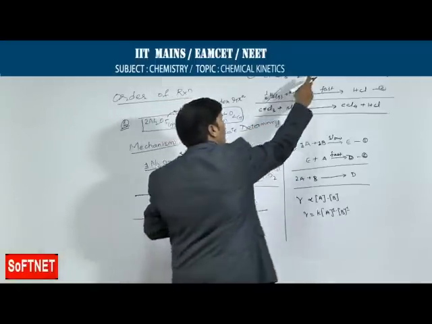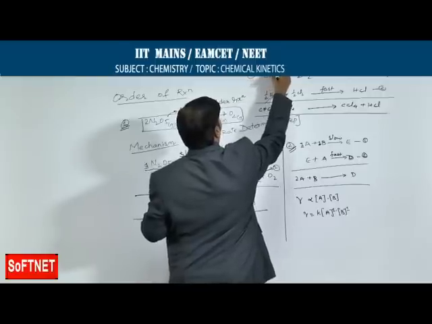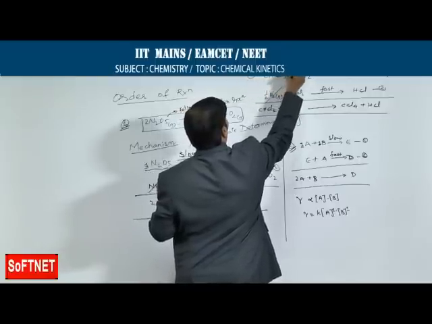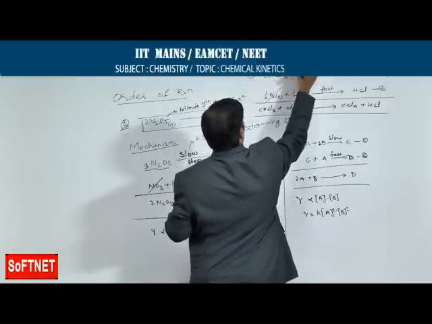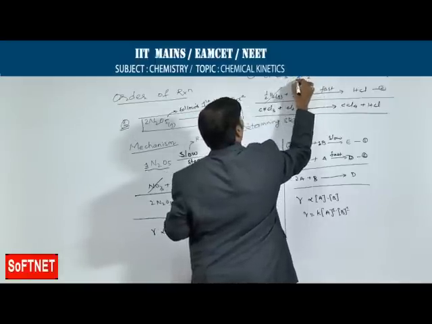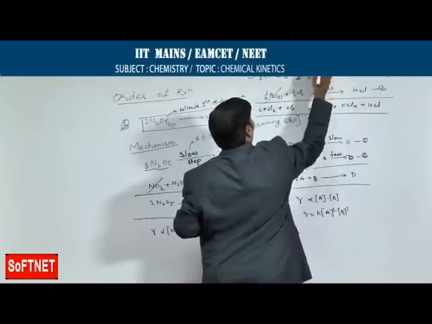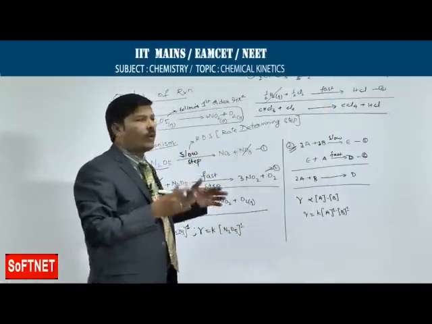Therefore, this being the slowest step, if you want to write the rate equation, rate is directly proportional to the concentration of chloroform to the power of 1 into the concentration of chlorine to the power of half, because it is half mole here. So, what is the order of reaction?